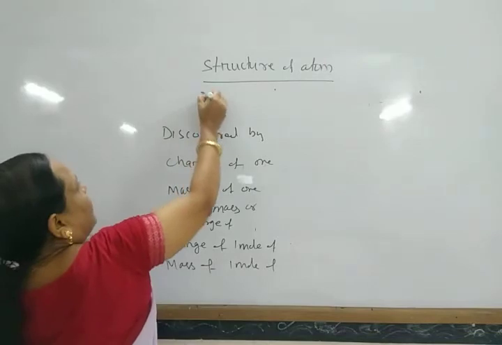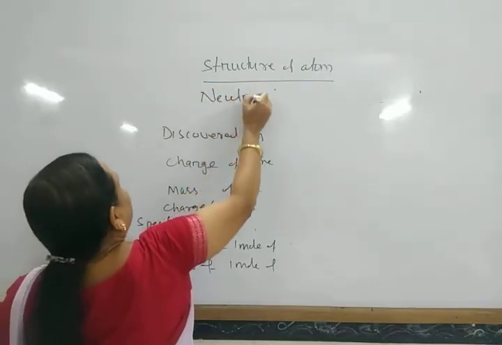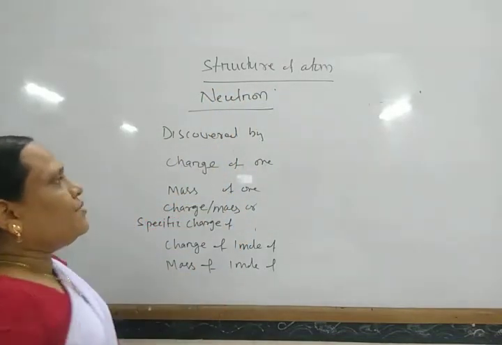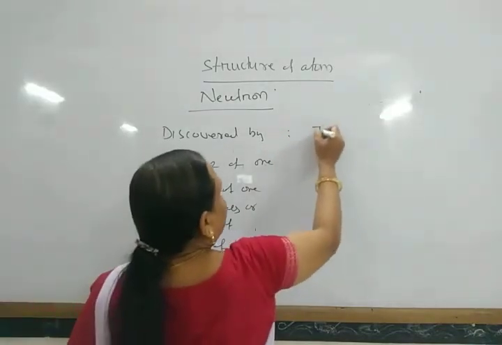Another fundamental particle is the neutron. The neutron was discovered by James Chadwick.